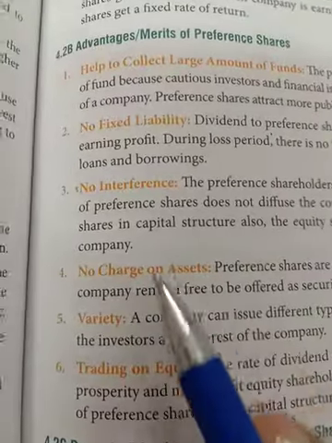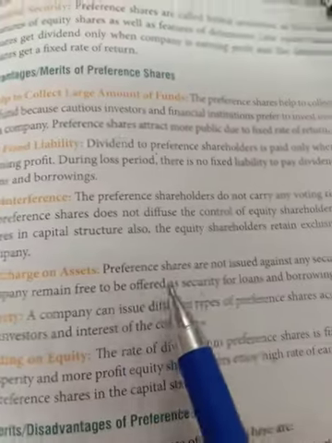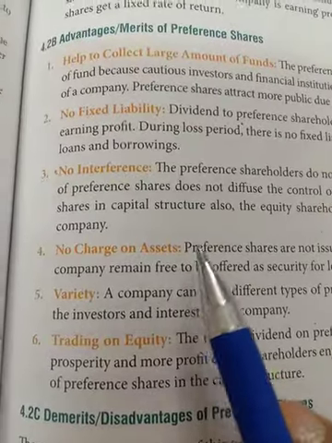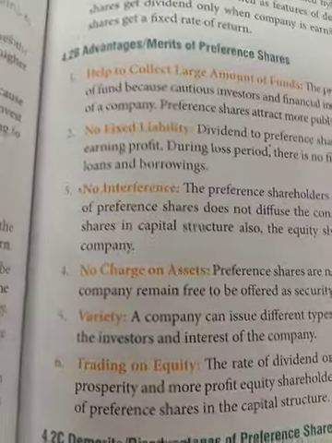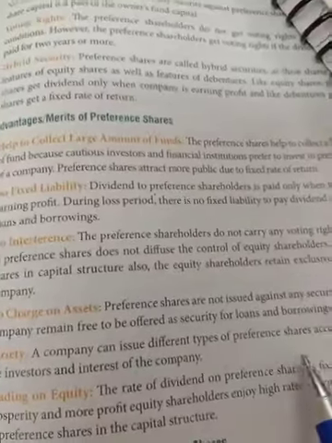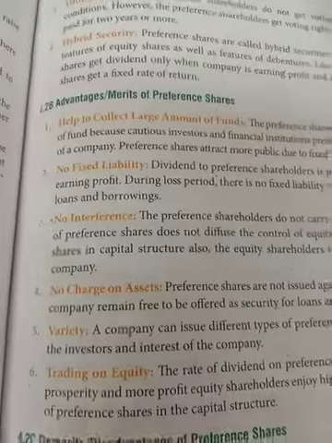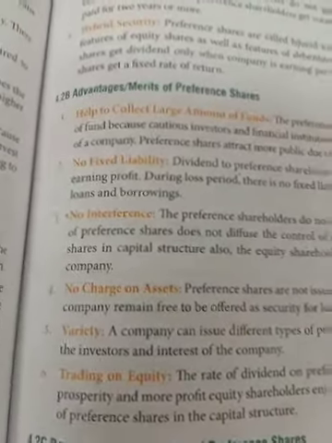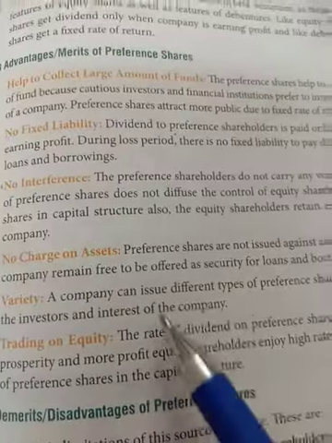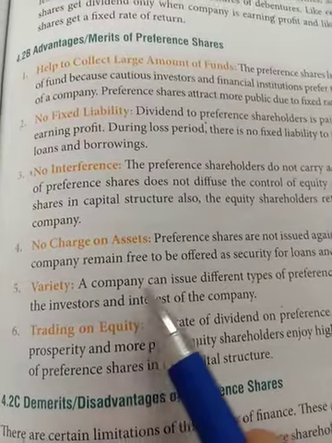Now in the case of preference share, there is no charge on asset. Preference shares are not issued against any security, so there is no charge on asset for the preference share. That is the advantage from the point of view of the company and other shareholders. Variety: definitely in preference share you have lots of variety. Like I told you, there are many types of preference share which can be issued by the company. This is a merit for the preference shareholder.